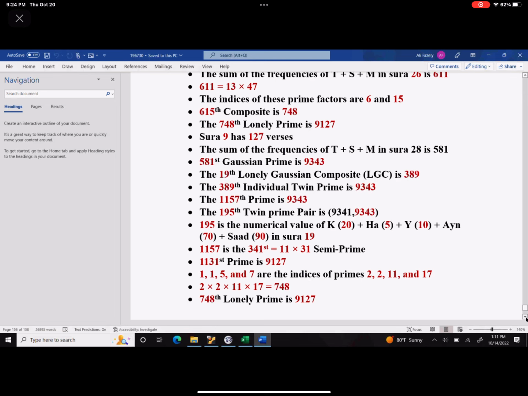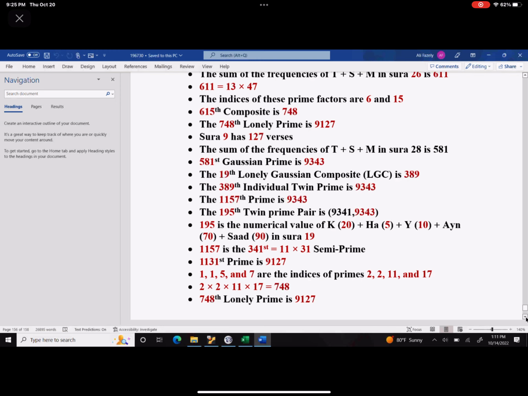And if you pay just a little bit of attention here, the digital sum of 9343 is 19. Now, furthermore, the 195th twin prime pair is 9341 and 9343.